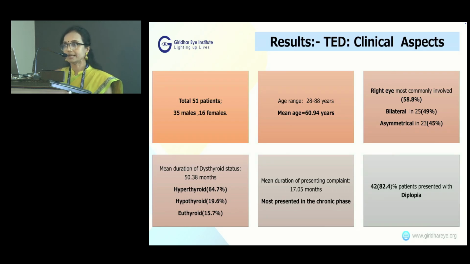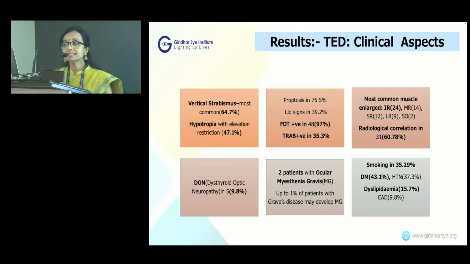Right eye was most commonly involved. Bilaterality was seen in about 49%. Asymmetricity was seen in 45%, causing an intractable diplopia in patients. Hypothyroidism was the most common status in 64.7% and most presented in the chronic phase. 82.4% presented with diplopia. Vertical strabismus was the most common presentation, with hypotropia and elevation restriction the commonest presentation in 47.1%. Post-duction test was positive in 97% of patients.